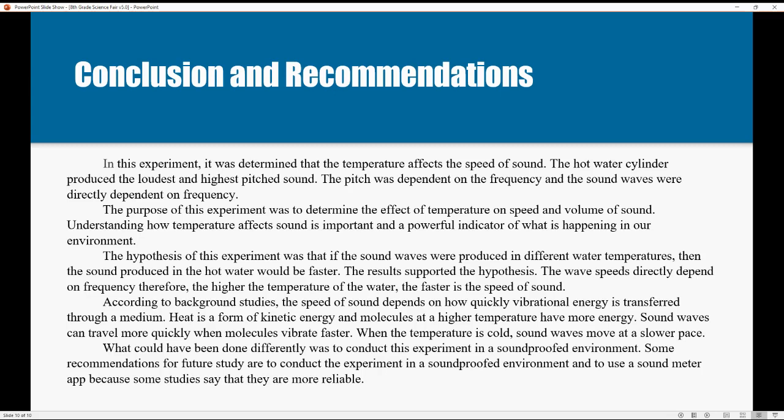Recommendation for future study is to conduct the experiment in a soundproof environment and to use the sound meter app because some studies say they are more reliable.